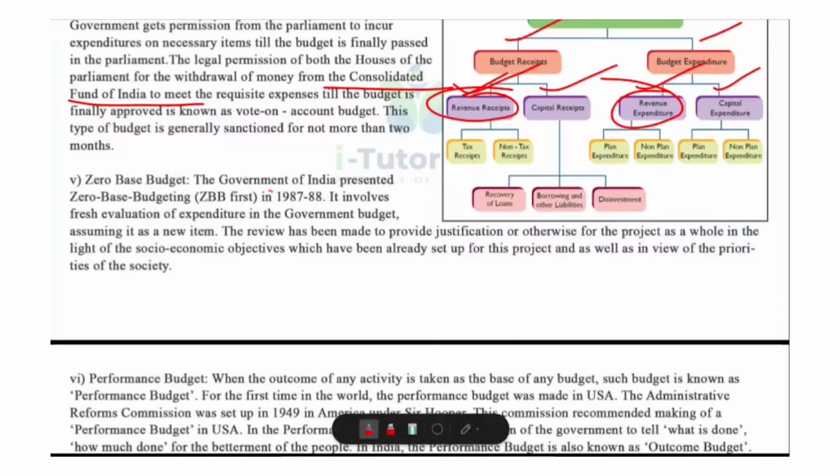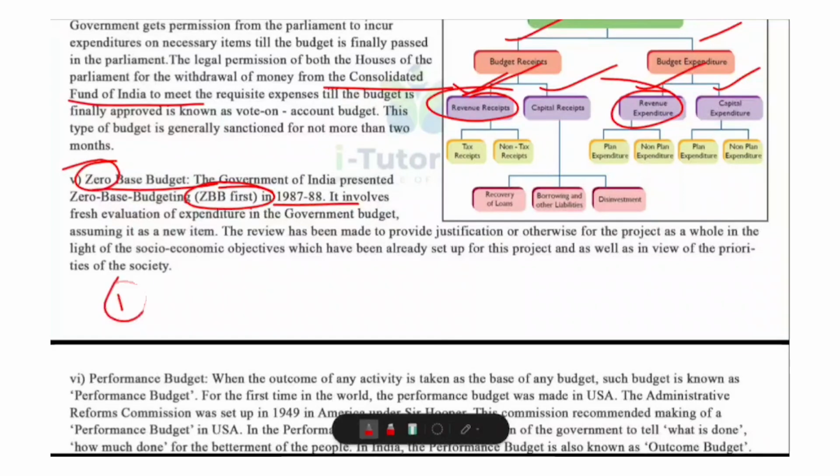Now ZBB, that is zero-based budget. Zero-based budgeting was introduced in India in the Union Budget of 1987-88. The zero-based budget is a budgeting method where every expense has to be freshly justified for each new budget period. Unlike traditional budgeting, which starts from last year's numbers and adds or subtracts, this zero-based budget starts from zero, as the name suggests. And what are the key features of this?